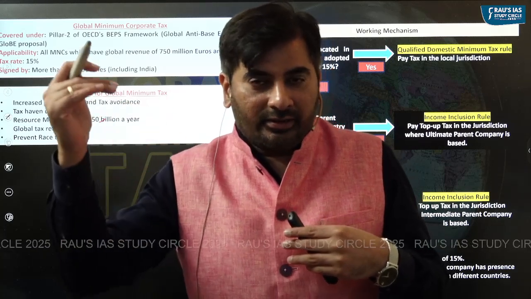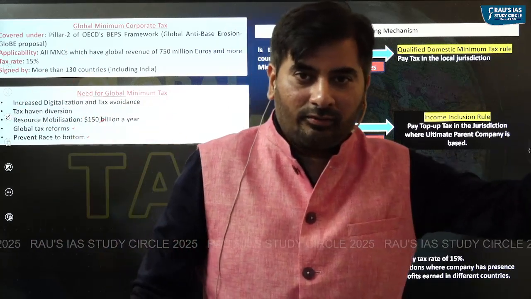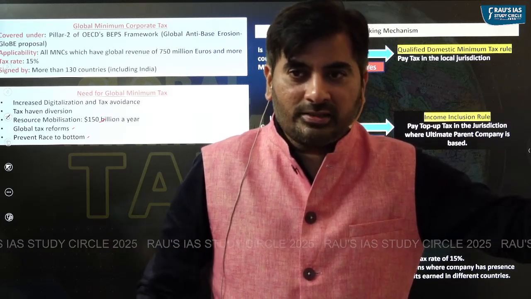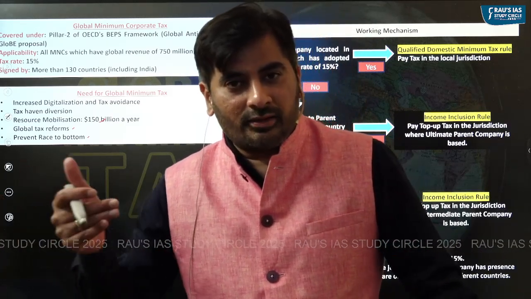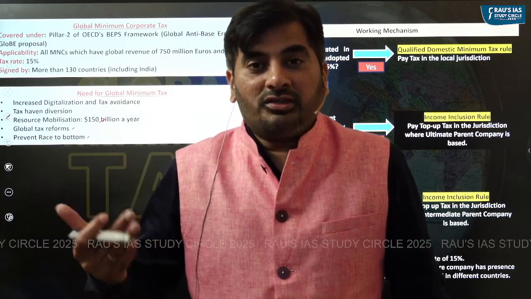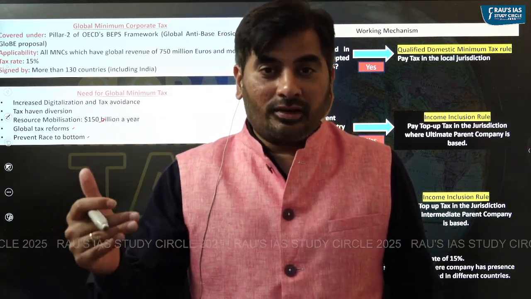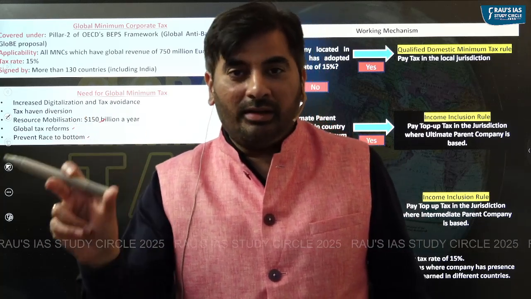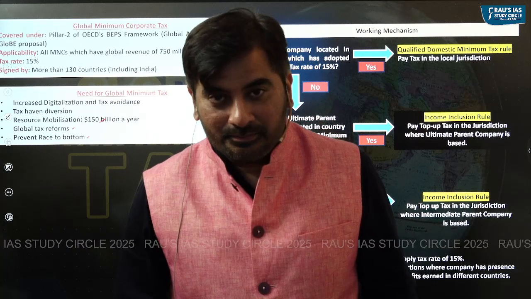If one country has a tax rate of 10%, another country will have a tax rate of 8%. So to attract more investment, another country will reduce the corporate tax rate to 5%. So how do you check this mad race among the countries to cut this corporate tax? By having global minimum corporate tax.